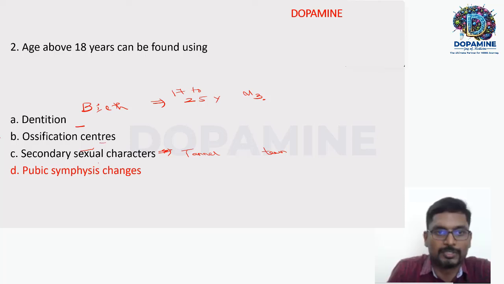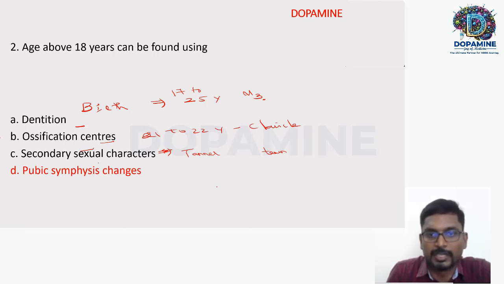For ossification centers, only up to 21 to 22 years, that is clavicle ossification. Secondary sexual characters, Tanner staging, only in teenage years.